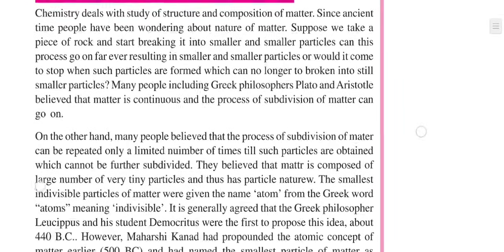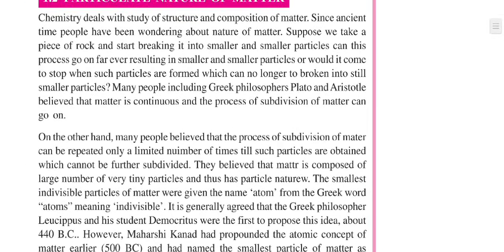Many people believed that matter was made up of very small tiny particles, and thus it has particle nature. Here matter is composed of a large number of very tiny particles, thus it has particle nature. Not atom, sorry, but matter.